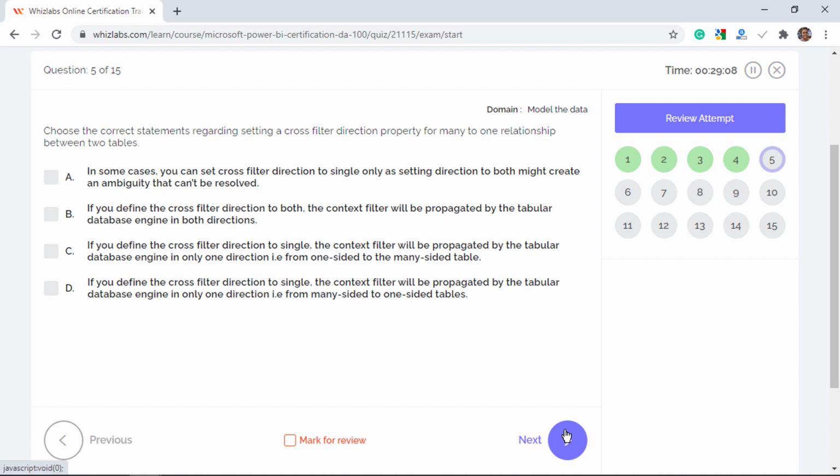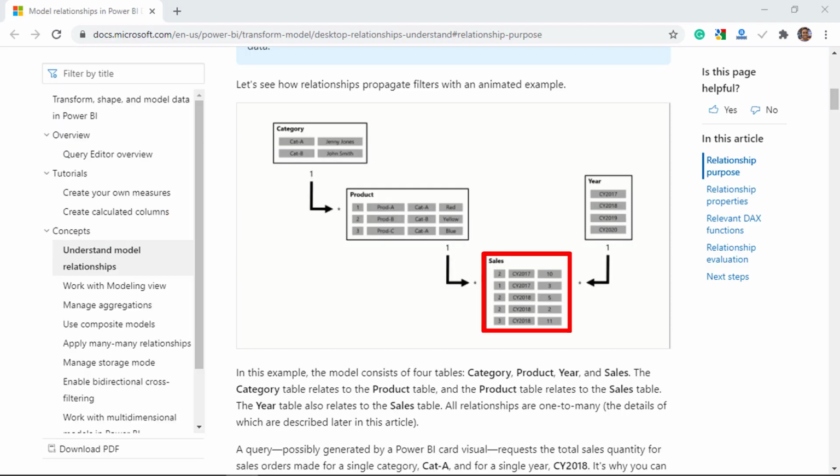Choose the correct statements regarding setting a cross-filter direction property for many-to-one relationship between two tables. To answer this question, let's understand the purpose of a relationship. In this example, sales is the fact table and category, product and year are dimension tables. The relationship between the tables is indicated by an arrow mark. The one indicates the one side of the relationship and the star indicates the many side of the relationship. Always the one side filters the many side and these arrow marks perfectly indicate the filter direction.